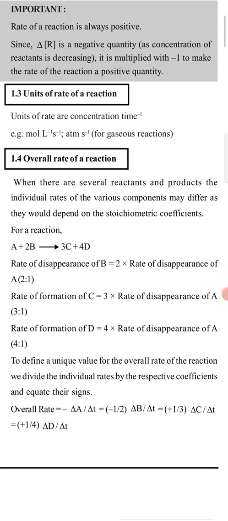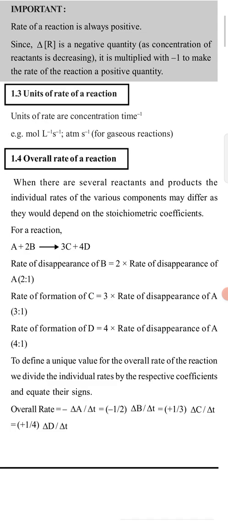Now I am coming to the next topic: the overall rate of the reaction, how we can find it out. Here one reaction is given: A plus 2B produces 3C plus 4D. A and 2B are the reactants, and 3C and 4D are the products. So the rate of disappearance of B, that means the rate of decrease of the concentration of B, equals 2 times the rate of disappearance of A, because in A plus 2B the stoichiometric ratio is 2:1.